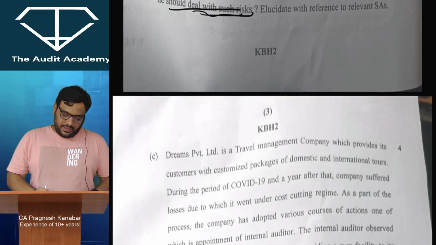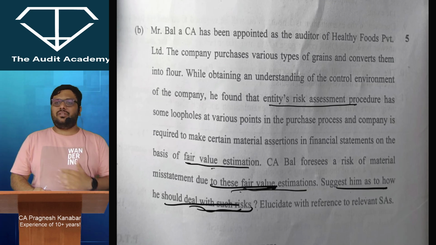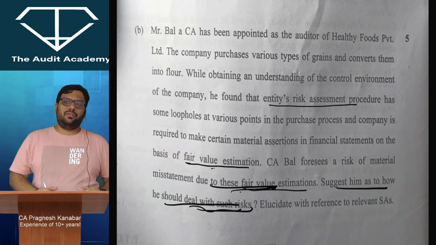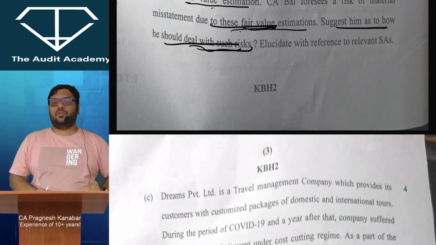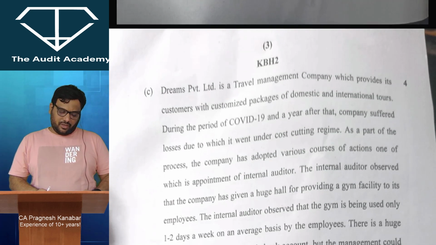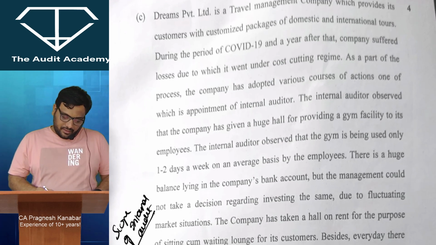Question number 1C. Okay, acha, in 1B, it is possible that students have written something on significant risk here and there, so there are some varied answers that students would have written. If there is any confusion, just type it in the comment box, I will reply ASAP. All right, but broadly it is, how do you respond to the risk of material misstatement due to fair value estimates, which is a significant estimate. All right, then question number 1C was all about internal audit.